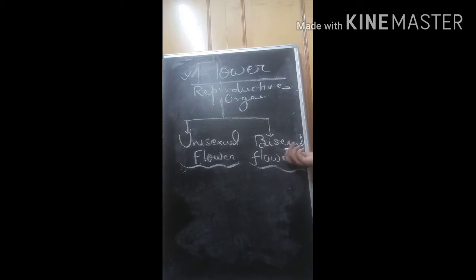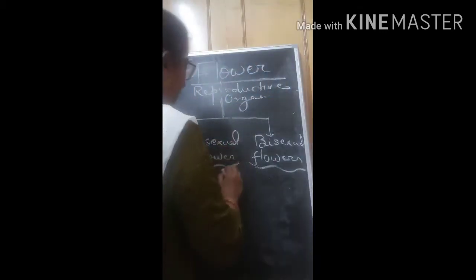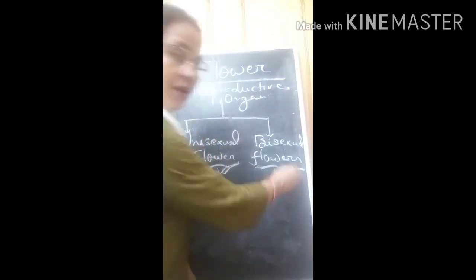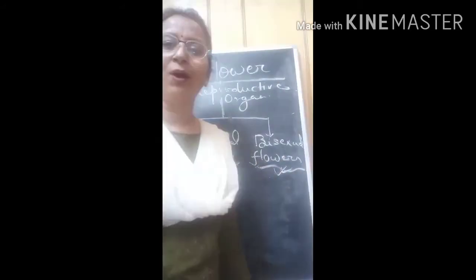In a bisexual flower, you will find both the reproductive organs, carpel and stamen. Both are present in the same flower. This is the difference between a unisexual flower and a bisexual flower.